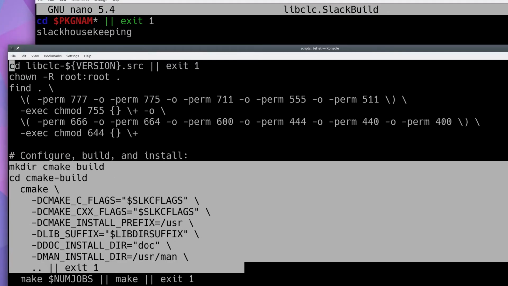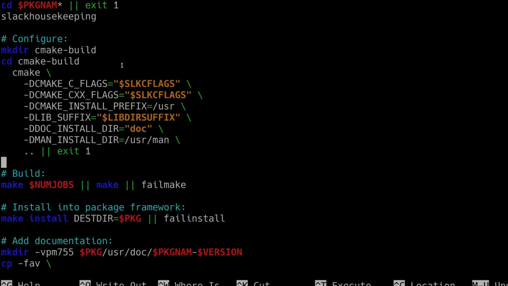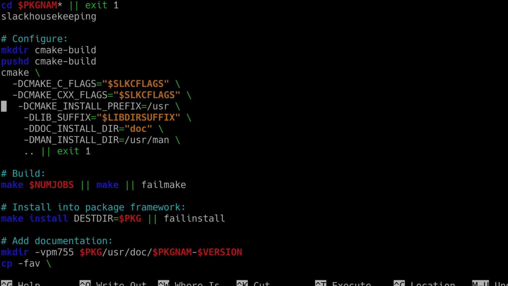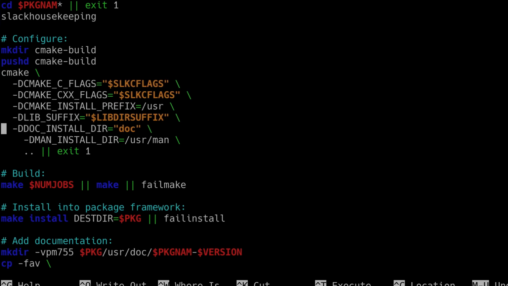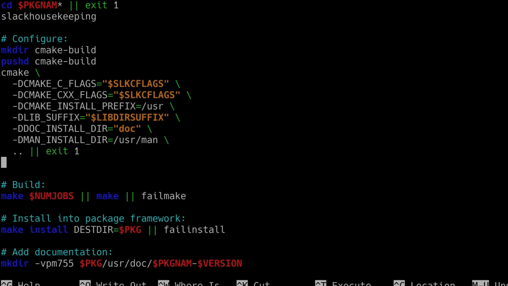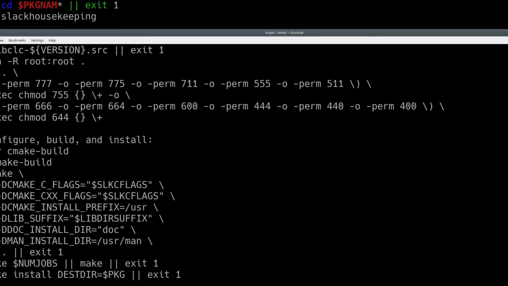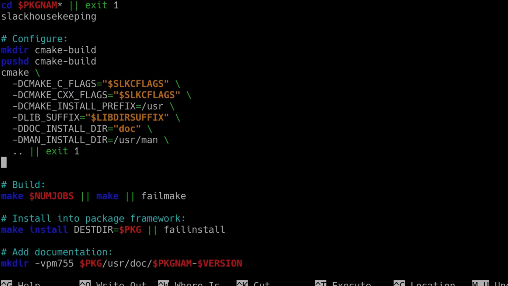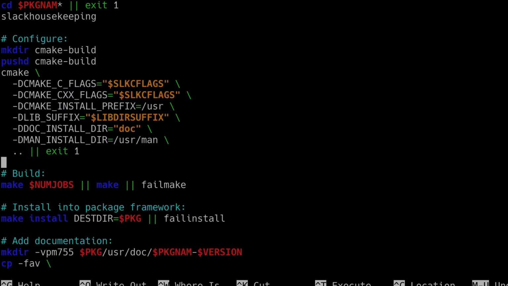I'm going to change a couple of things here. My personal style is that I like to use the bash built-ins. There's no particularly good reason why, I just like it. So I'm going to switch cd for pushd and popd and change the indentation as well, because I prefer this particular style of indentation. And I'm also going to change these exit 1s as well, because the SlackKit library has